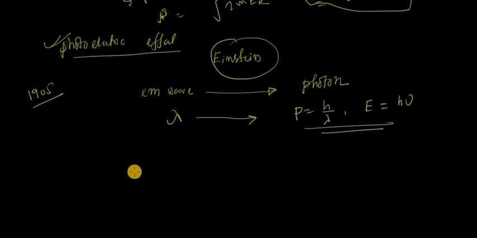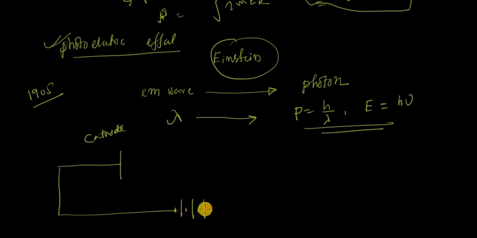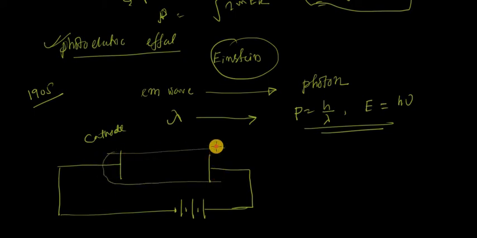So how? He takes an alkali metal as a cathode. He connected this cathode to the negative terminal of the battery, and there is an anode because it is connected to the positive terminal of the battery, and this is exposed to the light.